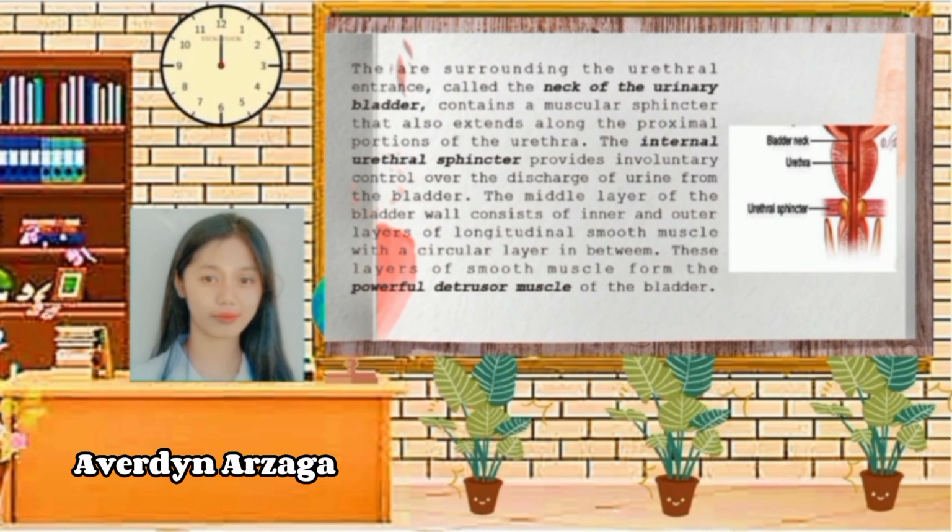The middle layer of the bladder will consist of inner and outer layers of longitudinal smooth muscle with a circular layer in between. These layers of smooth muscle form the powerful detrusor muscle of the bladder.